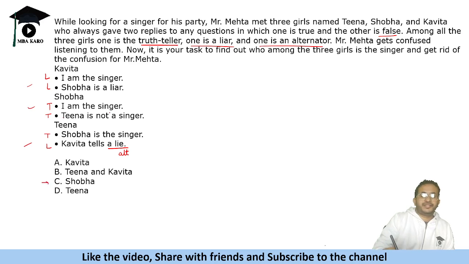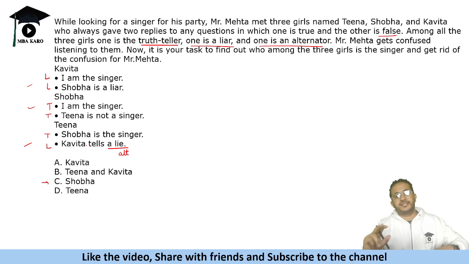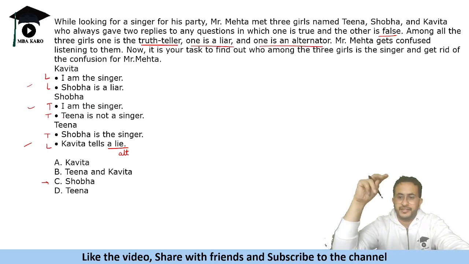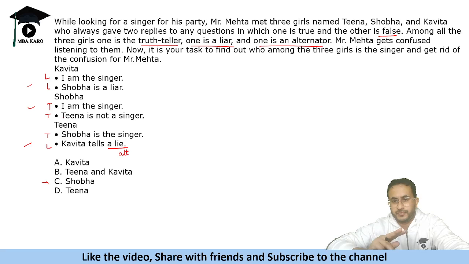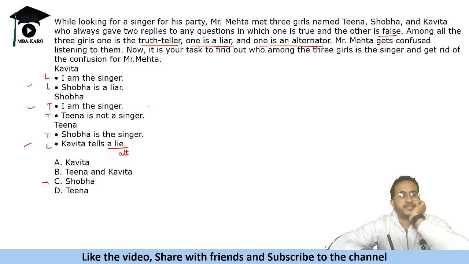Okay. Now let us take the other case because she says Kavita tells a lie. Right? A lie means one of the two statements should be lie. It should not be like if it says that Kavita is a liar, that's a different thing. And Kavita tells a lie. That means saying one of the statements is false. Okay. Now let's take the other scenario where we consider that this is a lie statement.